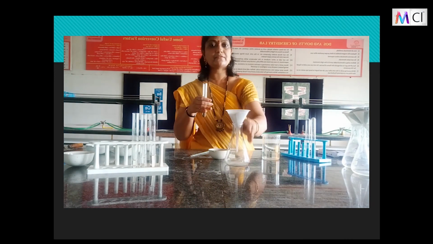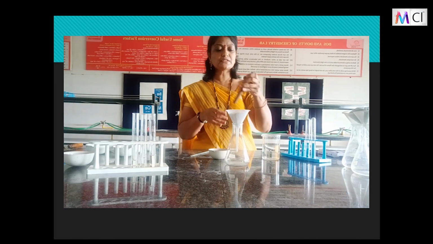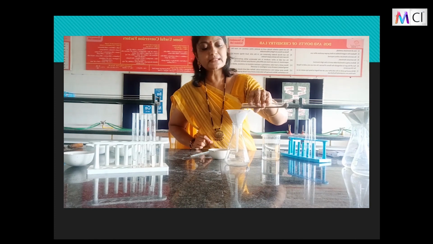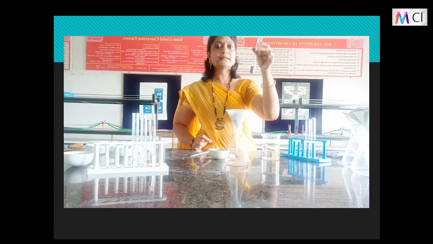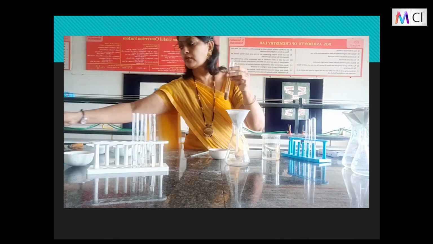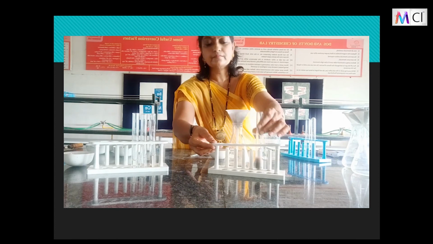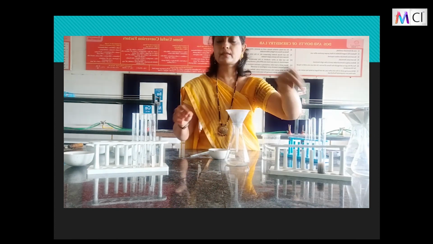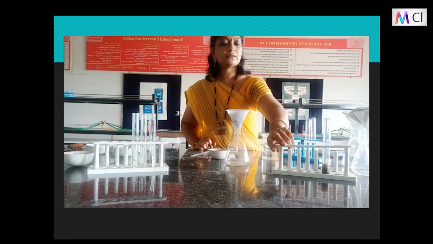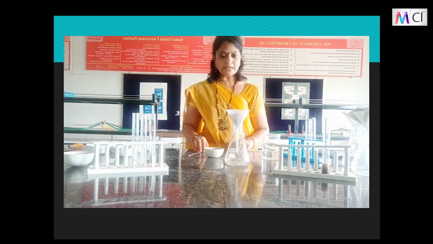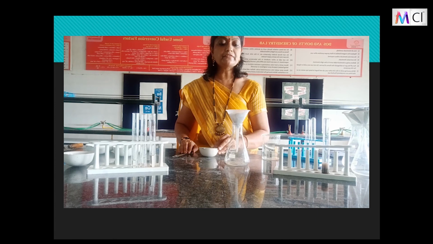Now, let's filter it and see. So, I have a setup for the filtration process. I'll pass the sample and keep a little bit of sample for observing the stability. Okay. See, you can see that the water is passing through. Let's observe if any residue is left out.